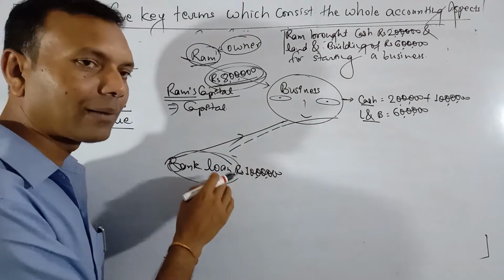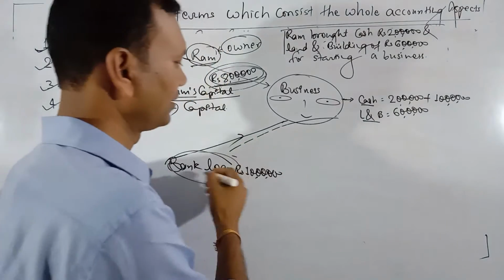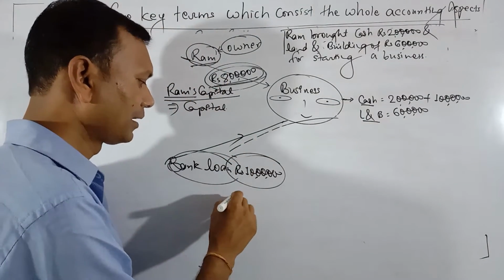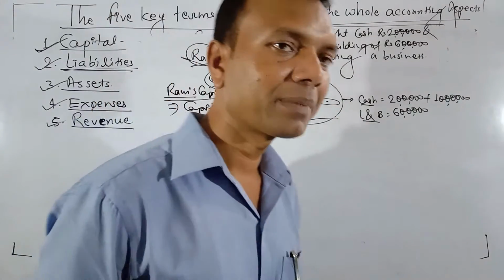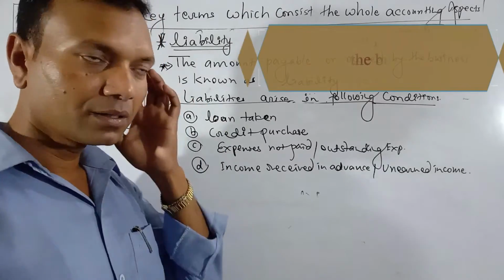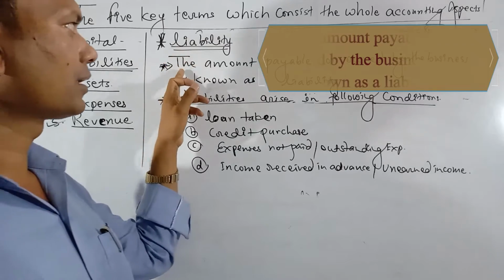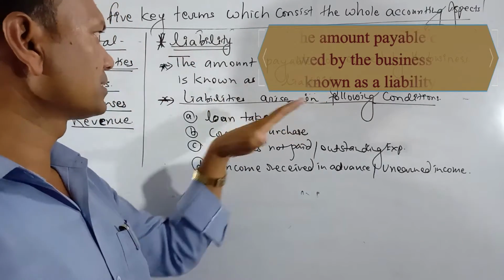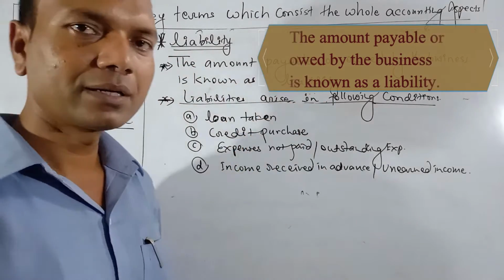So this is the amount which the business has taken as a bank loan. It is payable after some days. So it is payable. That is why it is said to be a liability. The amount which is payable to someone else is said to be a liability. Okay, see the definition. Liability: the amounts payable by the business are known as liabilities. We have already known it.